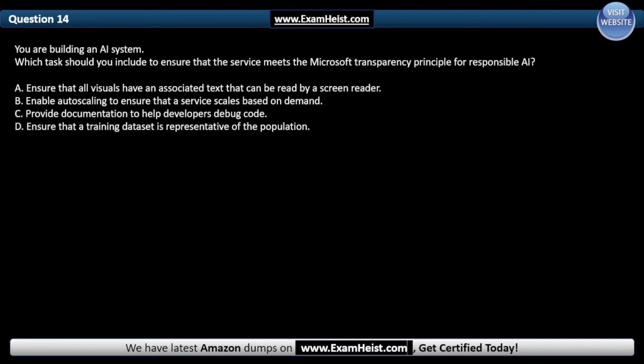Question 14. You are building an AI system. Which task should you include to ensure that the service meets the Microsoft Transparency Principle for Responsible AI?